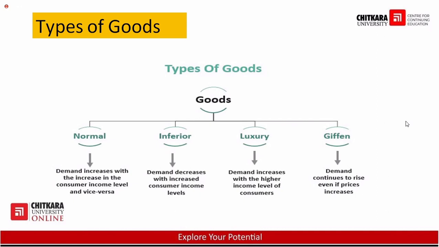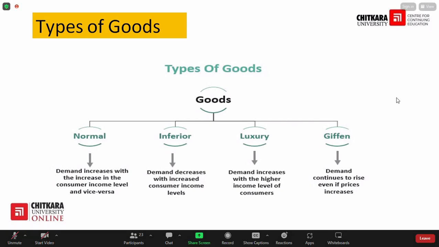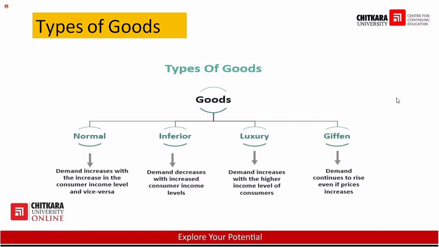Fine. Because when my income increases, maybe I'll purchase more footwear. Maybe I'll purchase more dresses. Maybe I'll purchase more cosmetic material. Fine. So these are normal goods. Inferior goods are low quality products. So what is a low quality product? What are the inferior products? If my income increases, demand will decrease.